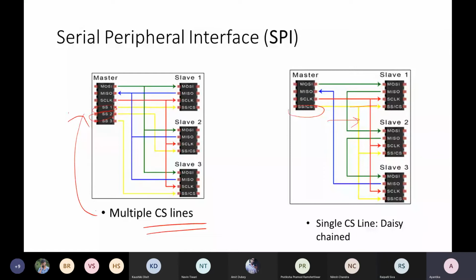Here this chip select line actually gives the required ID. It will enable that particular ID, or it will output maybe 00 for the first slave, 01 for slave 2, 02 for slave 3, that way. Based on the number of slaves connected, it will give the ID, and based on that ID, the slave will be selected. Okay, madam.